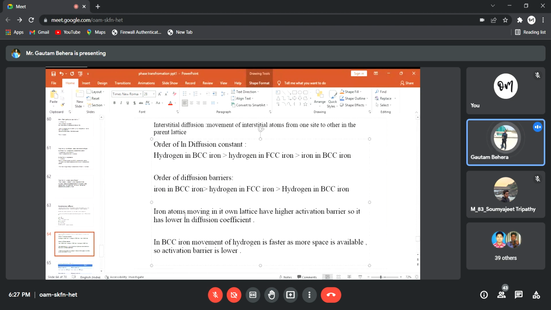Now you can see iron atoms moving in their own lattice have a higher activation barrier. You have to remember these things. Iron atoms moving in their own lattice have a high activation barrier, so they have a lower log diffusion coefficient. But in BCC iron, movement of hydrogen is faster as more space is available, so the activation barrier is low. These things you know already, right?